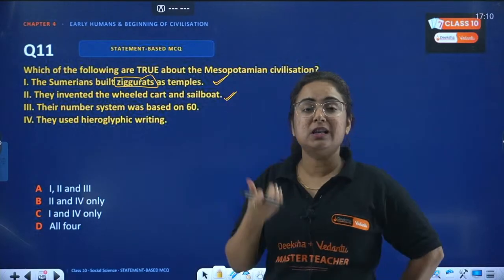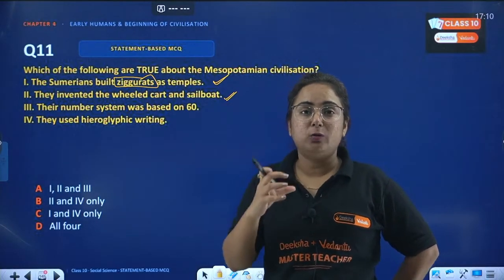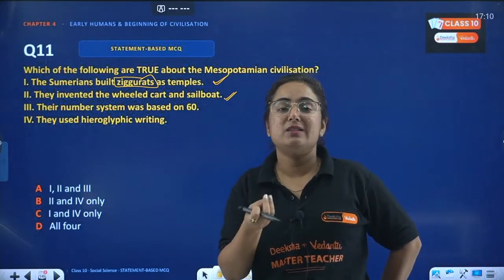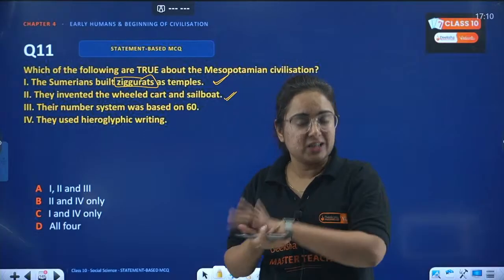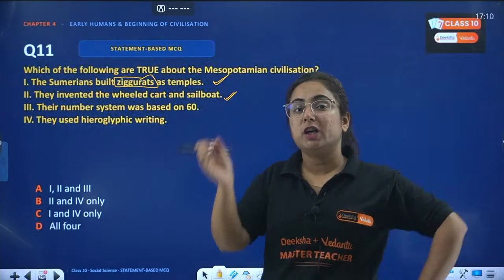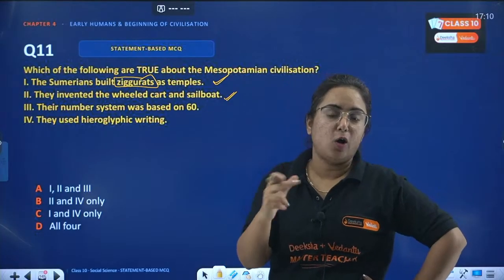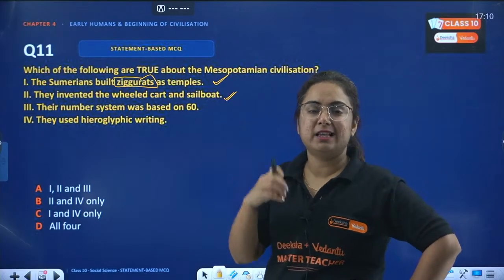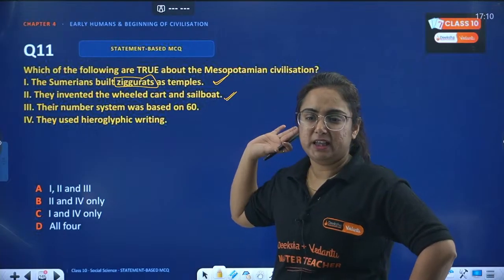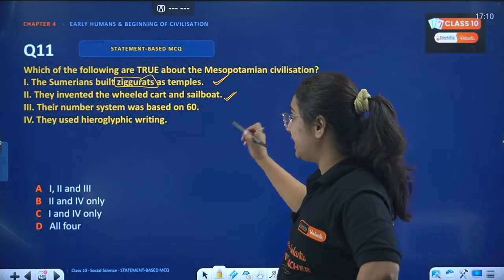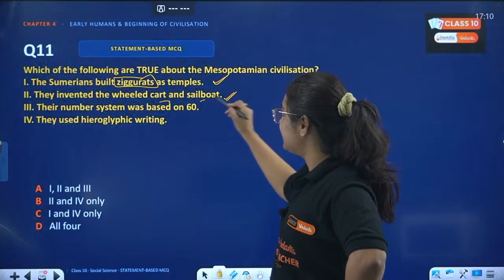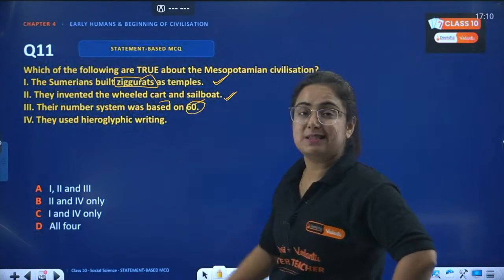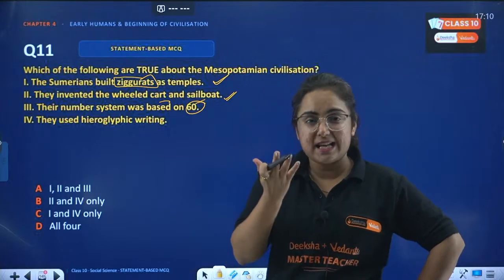They invented the wheel cart and the sailboat. Yes, beta. Even the boat, right? We found that there was Lothal, a dockyard. Obviously, what is a dockyard? Where the ships are stationed. Along with that, we got a coin, right? We got a seal on which the shape of a boat was made. So hence it proves that yes, the sailboat was even present in the Indus Valley civilization too, right? So they invented the wheel cart and the sailboat. This is also correct. Their number system was based upon 60. Yes, they took the base as 60.